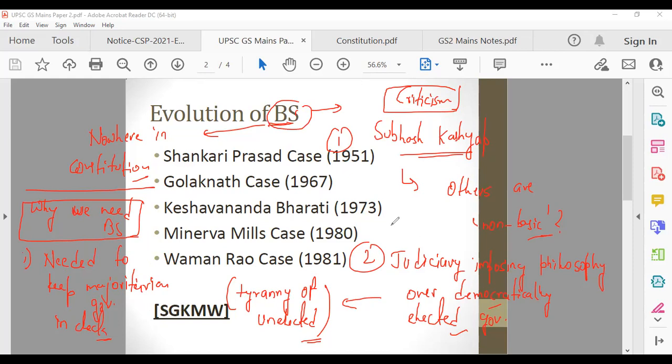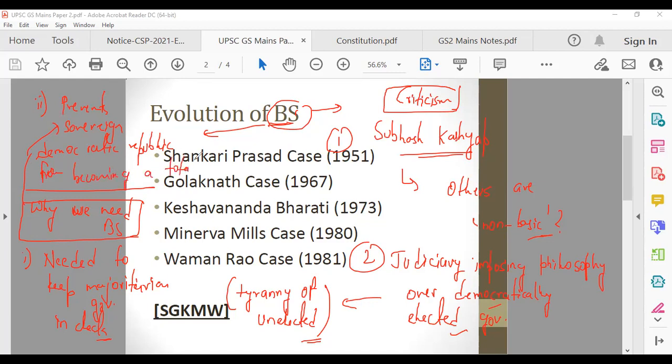What else can you say? It also prevents, what does it prevent? It prevents a sovereign democratic republic from becoming a totalitarian regime. Sovereign means independent, democratic means elected by us. Republic means the head of our country is an elected head. In a monarchy, there is a nominated head. So it prevents a sovereign democratic republic from becoming a totalitarian regime.